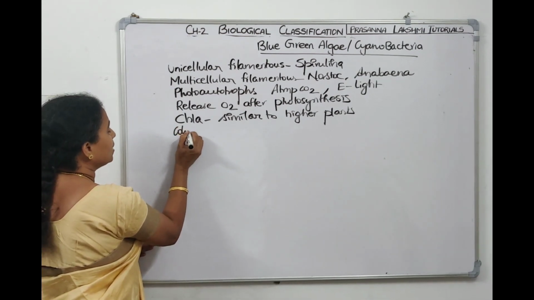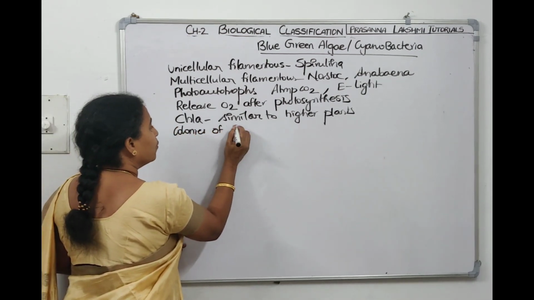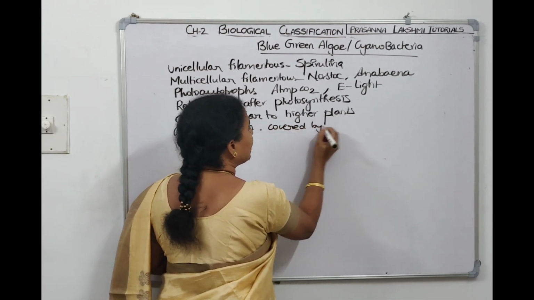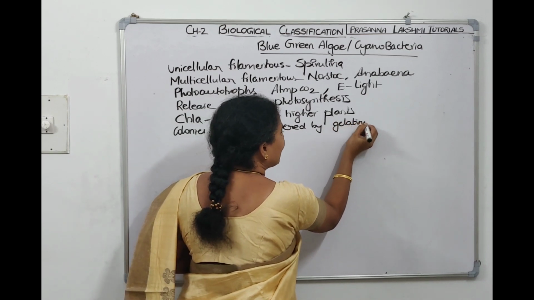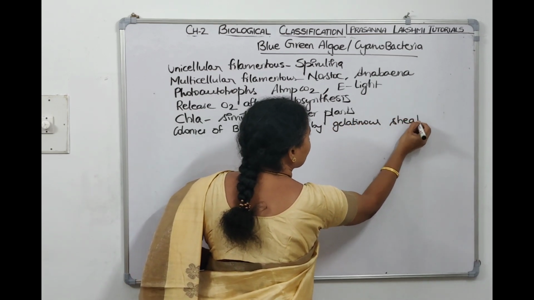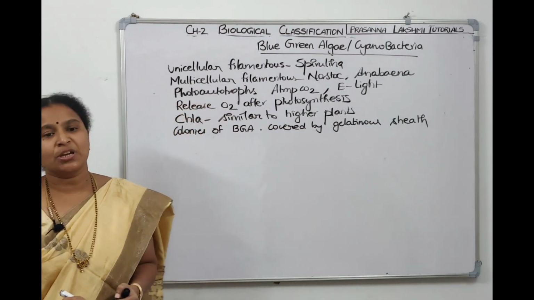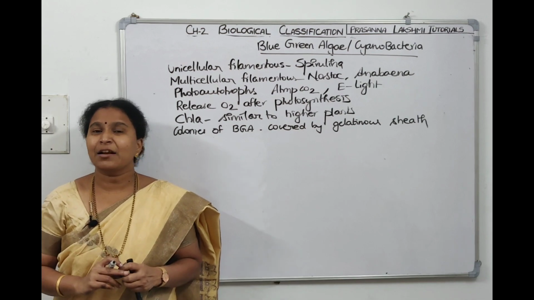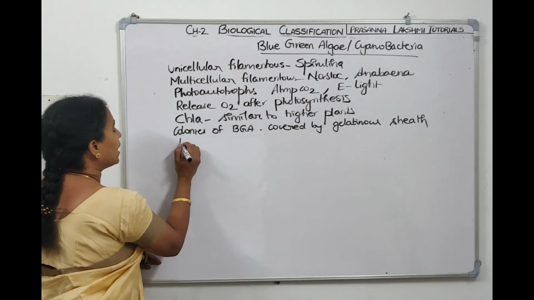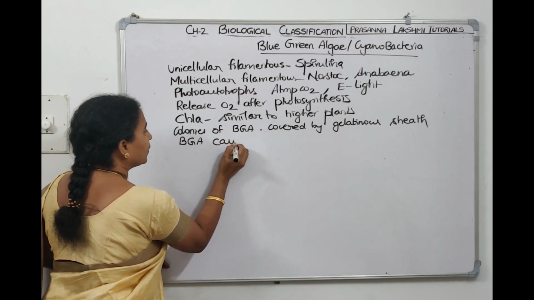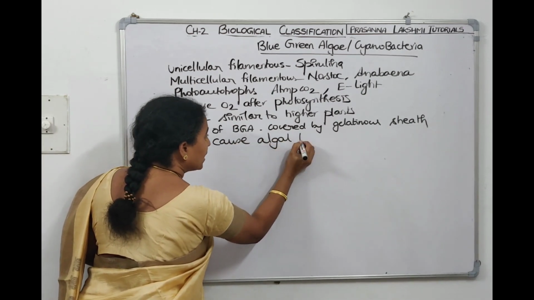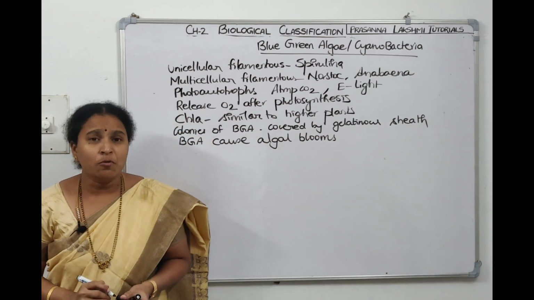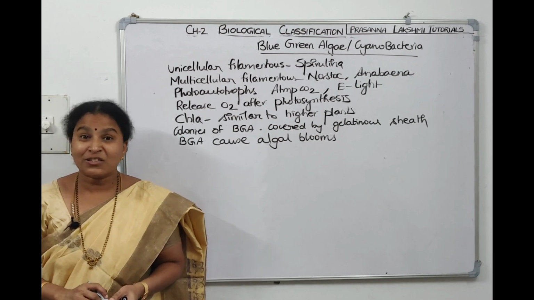We can tell the colonies of blue-green algae like nostoc and anabaena are covered by a gelatinous sheath. Blue-green algae sometimes grow profusely in the water bodies and cause algal blooms. They pollute the water bodies by causing algal blooms. Nostoc and anabaena help in nitrogen fixation.